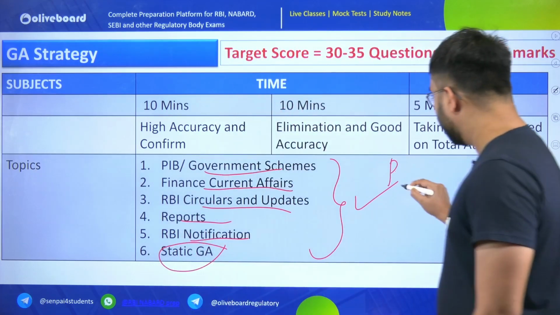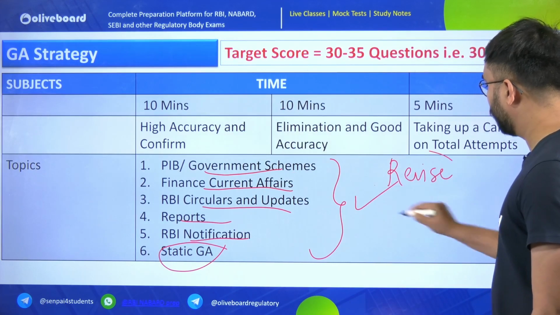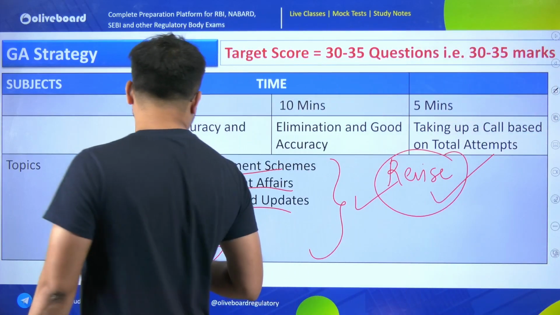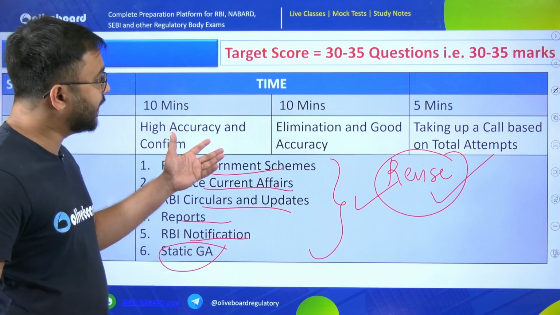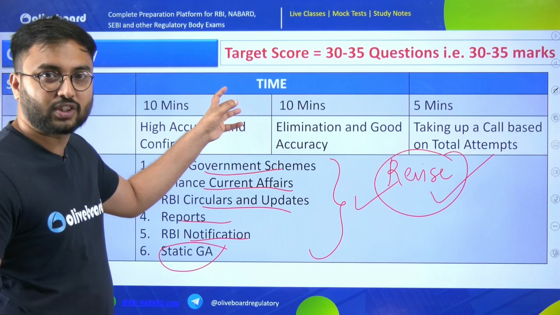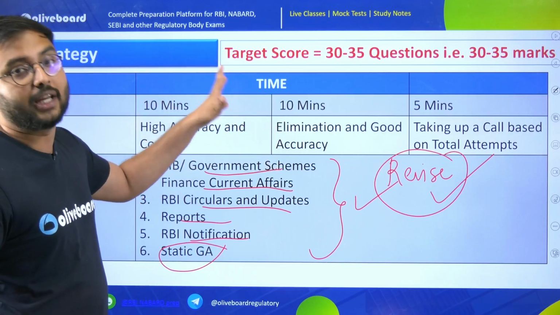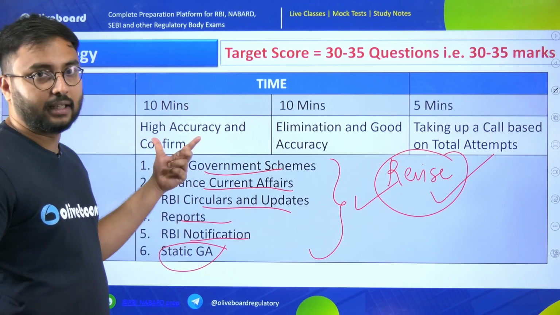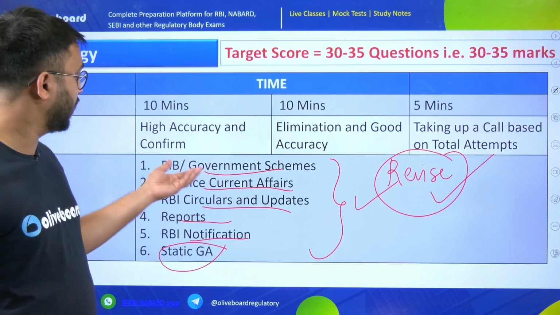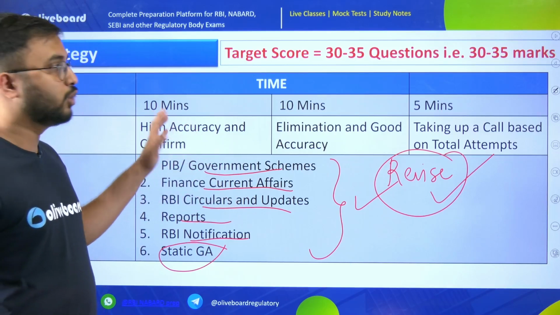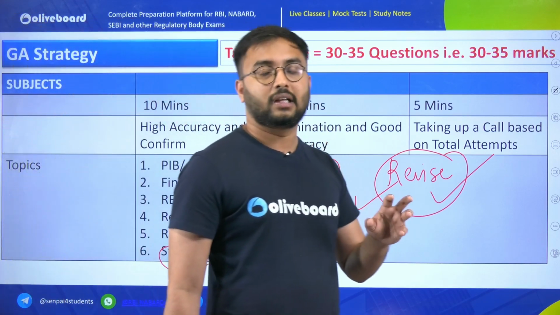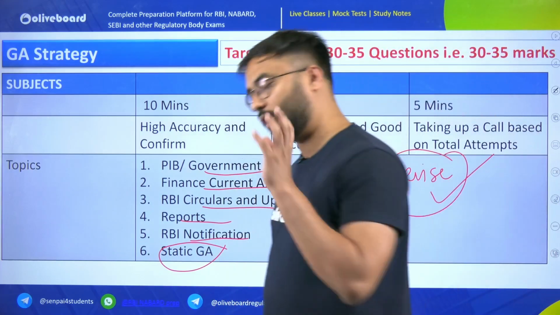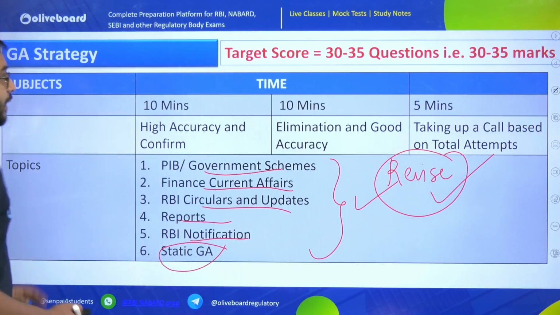The overall mantra to score more in GA is nothing but to revise more and more so that you don't forget anything. Factual questions, numerical questions, data oriented questions can come in the GA section a lot. Even it may be related to a government scheme or anything related to stats, data which comes in your finance and banking current affairs. Also, there are certain topic related questions, try to cover them especially in your GA. GA is very scoring, 80 questions are there, you can get 30 plus marks if you prepare properly.